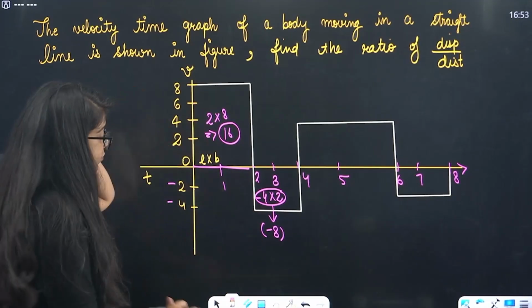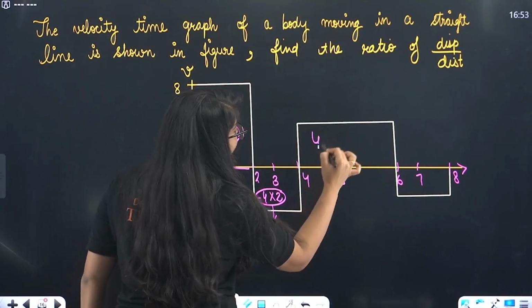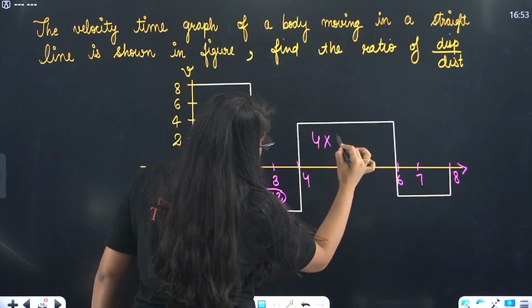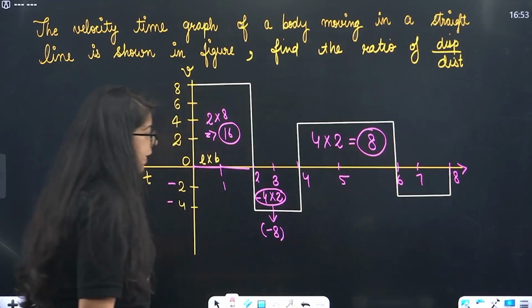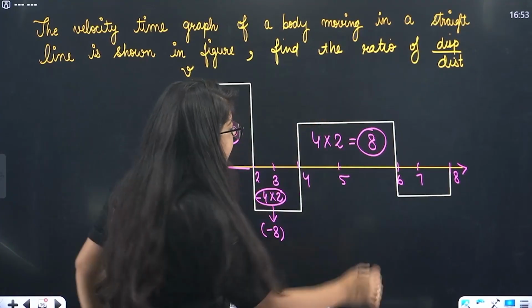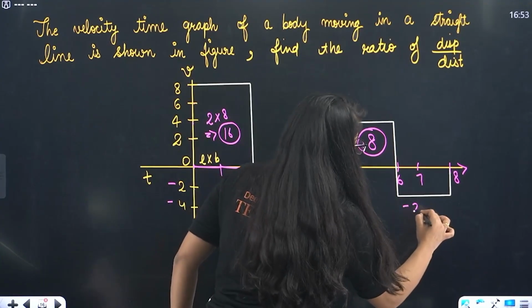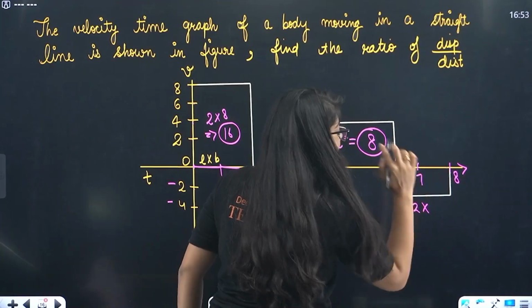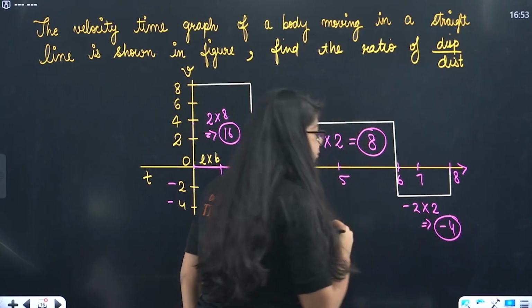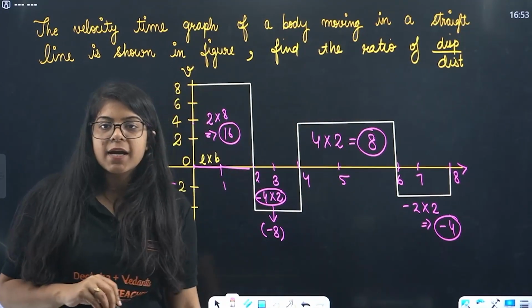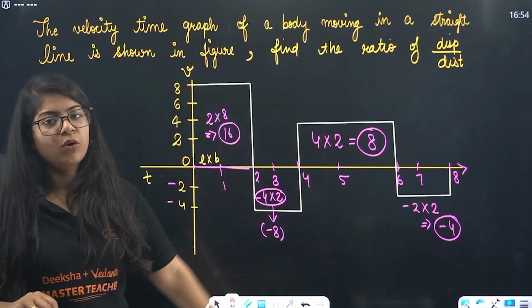Then again, this area is 0 to 4. So 4 into 4 to 5, 5 to 6, that is also 2, that is 8. Again, 8 is the area of this particular section. Then again, this is only till 2. So -2 into 6 to 7, 7 to 8, only 2 values. So its area is -4. Its area is -4, 6 to 8, 2 and down also 2.